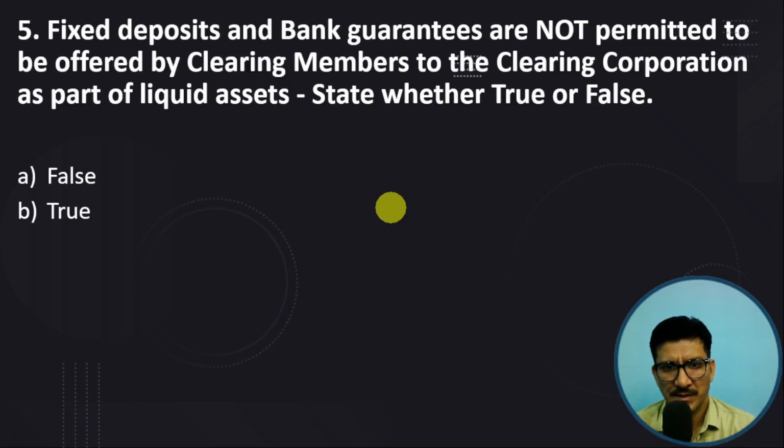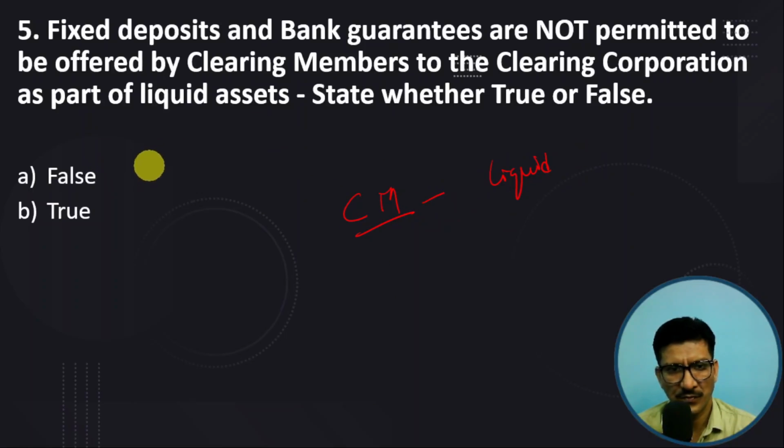Fifth question: fixed deposits and bank guarantees are not permitted to be offered by clearing members to the clearing corporation as a part of liquid assets. So the clearing member has to put liquid assets with the clearing corporation. So is the statement true or false?